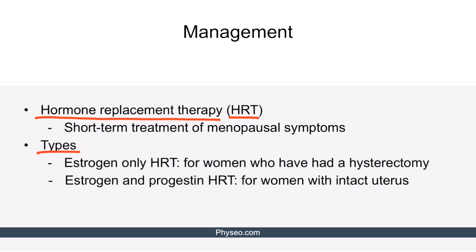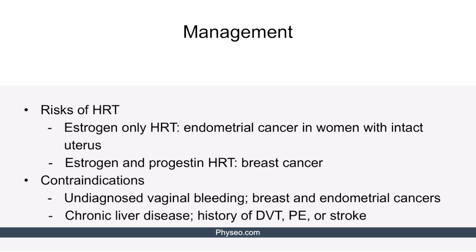There are two types of HRT. Estrogen-only HRT is used in women who have had a hysterectomy. This is because estrogen-only HRT significantly increases the risk for endometrial carcinoma in women who still have a uterus. Progestins antagonize estrogen in the uterus and prevent endometrial hyperplasia. This is why we use estrogen and progestin HRT for women with an intact uterus. Estrogen-only HRT can cause endometrial cancer in women with an intact uterus due to unopposed estrogen effects on the endometrium.